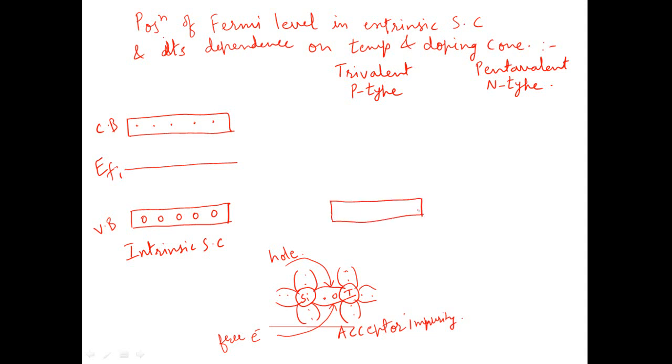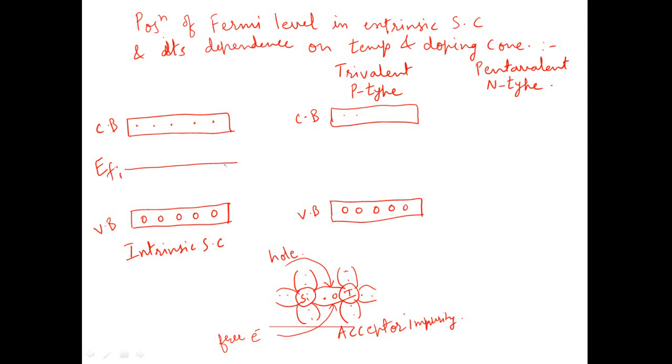and holes are always occupied in the valence band. So holes will always be occupied in the valence band. So here the majority charge carriers are holes, and minority charge carriers are electrons which are present in the conduction band for p-type semiconductor. The name majority itself indicates that the number of holes is very large in the valence band. The minority charge carriers are electrons in the conduction band. The name minority indicates that they are very few in number.